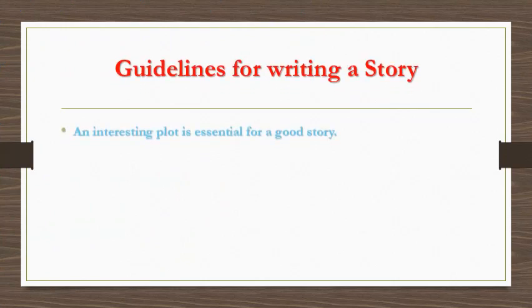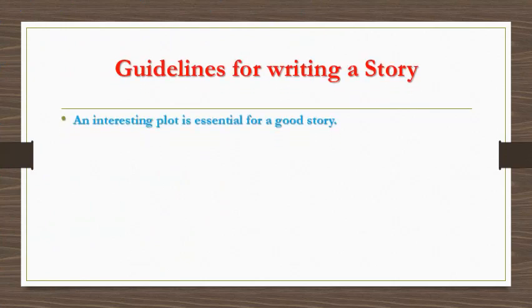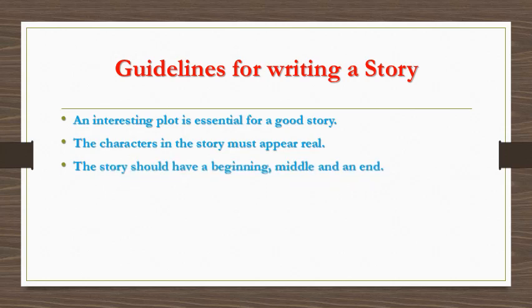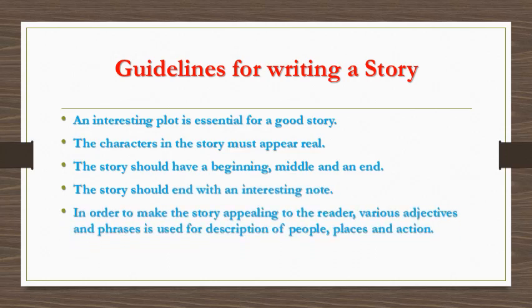Guidelines for writing a story. An interesting plot is essential for a good story. The characters in the story must appear real. The story should have a beginning, middle, and an end. The story should end with an interesting note. In order to make the story appealing to the readers, various adjectives and phrases are used for description of people, places and action. The story should carry a message to a reader.